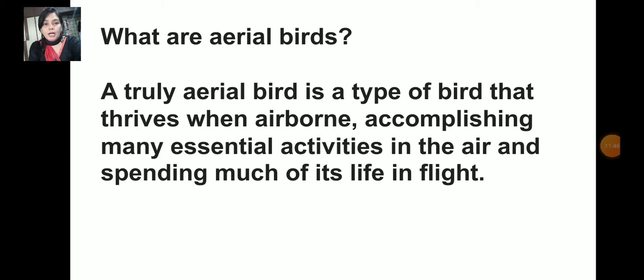Now, what are aerial birds? So what we learned today is about the aerial and about the arboreal. Now, what are aerial birds? A truly aerial bird is a type of bird that thrives when airborne, accomplishing many essential activities in the air and spending much of its life in flight. They just spend most of their time in the air, so they are called aerial birds.